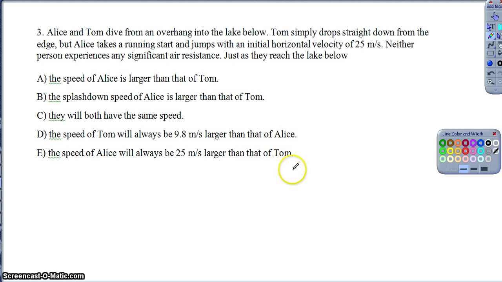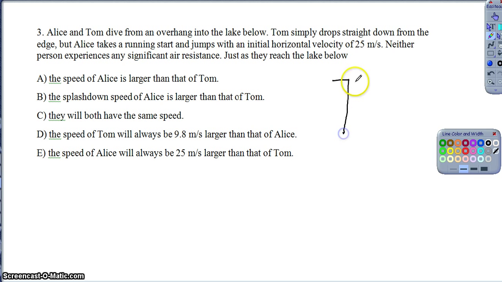So then moving on to question 3. Alice and Tom dive from an overhang into the lake below. Tom simply jumps straight down, he drops straight down, whereas Alice takes a running start and jumps off with a horizontal velocity of 25 meters per second. Neither one experiences significant air resistance. Just as they reach the lake below, which of these is true of their speed? So notice all of these are indicating their speed. So the speed of Alice is larger than that of Tom. The splashdown speed of Alice is larger than that of Tom. They will both have the same speed. The speed of Tom will always be 9.8 meters faster than Alice's, and then finally down here.